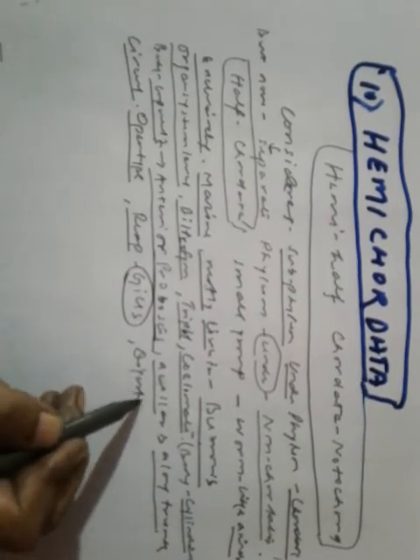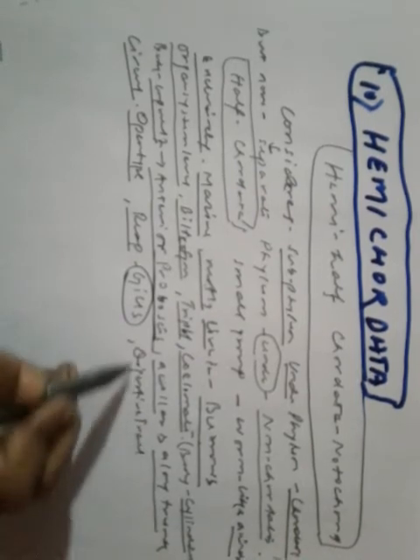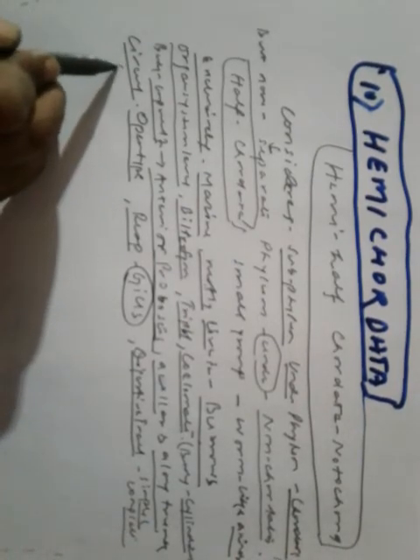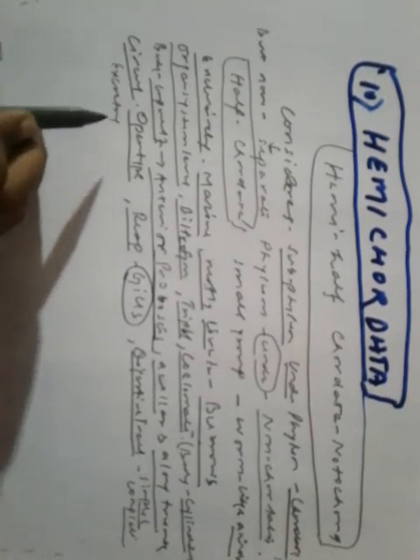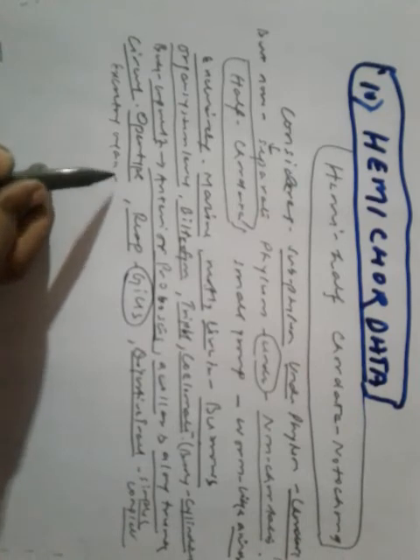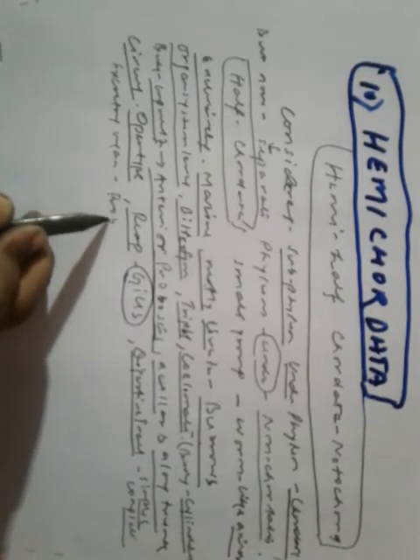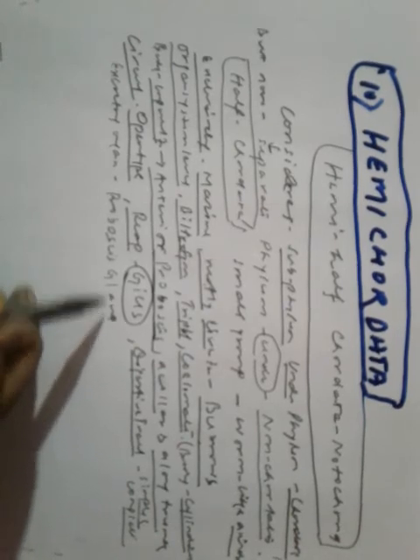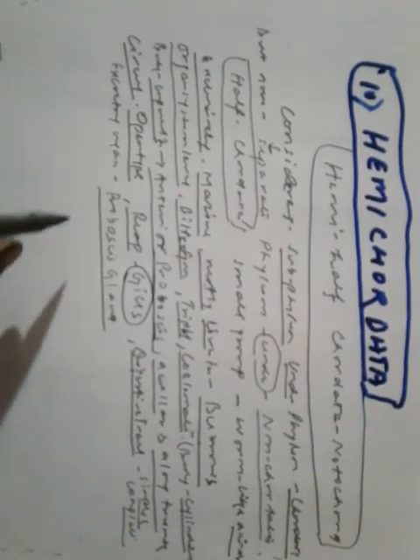Digestive system, your digestive tract, it's simple and complete. And excretory organ is proboscis gland.